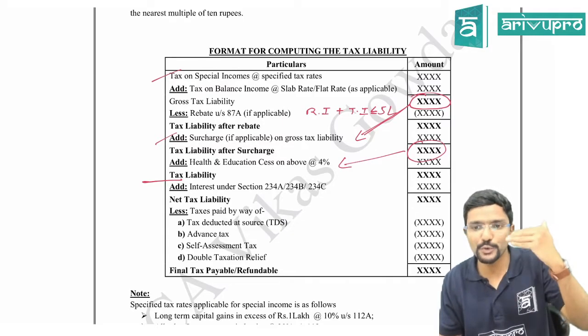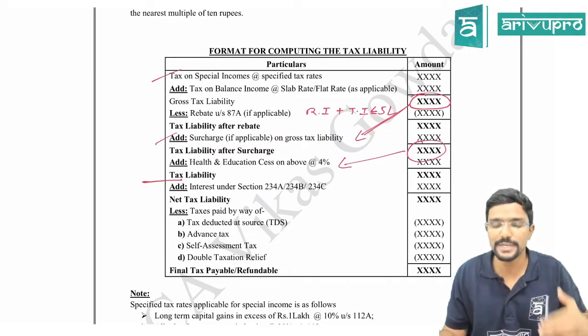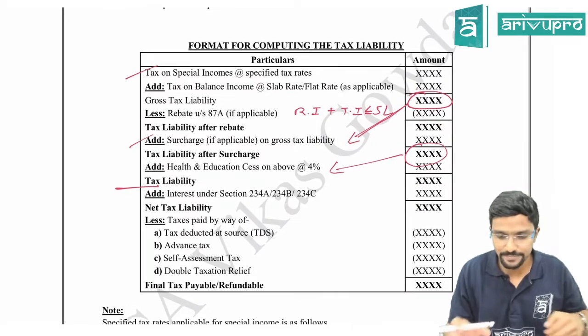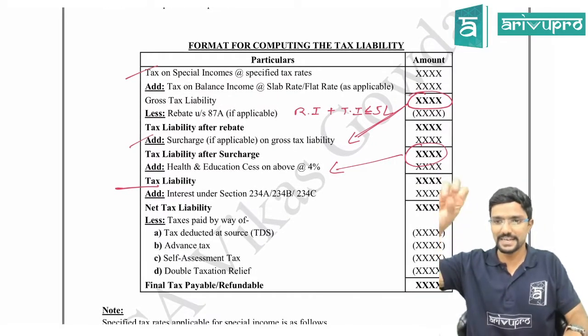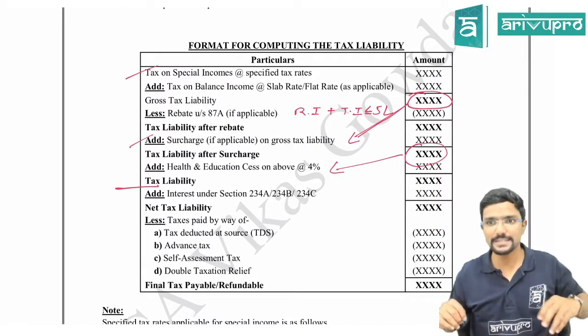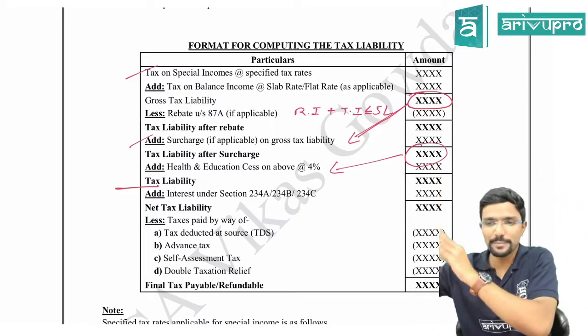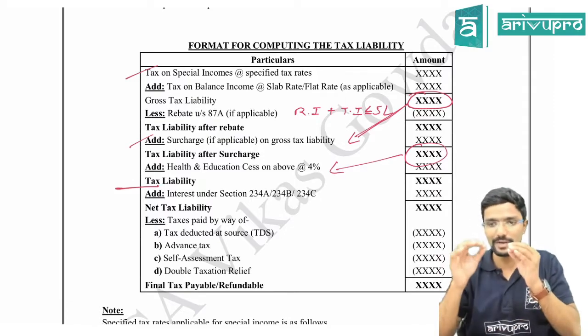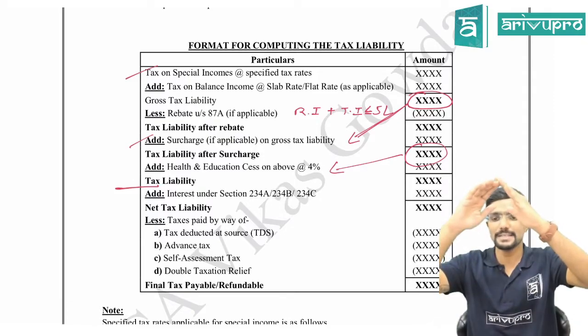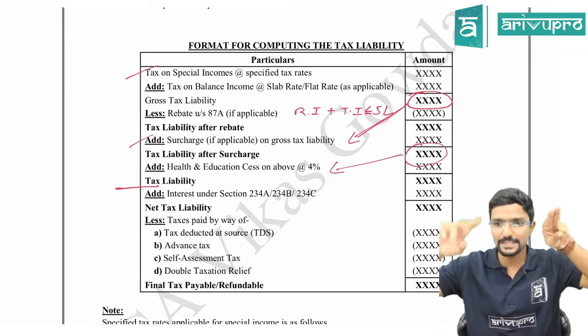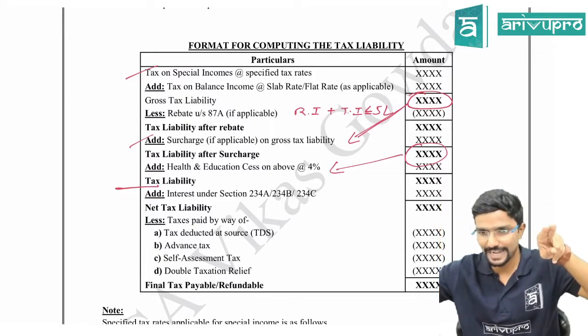First I want you to understand how we calculate tax liability step by step. Apply first your normal tax rate, income tax rates, which we will call either special rate or normal rate. If it is a normal rate, it might be a flat rate or slab rate. I will repeat. Income tax is of two types: normal tax rates or special tax rates.